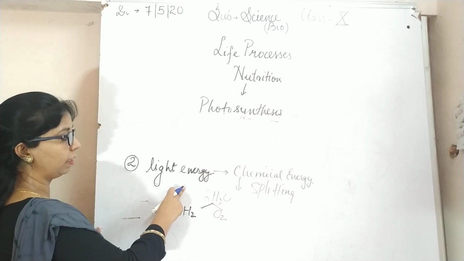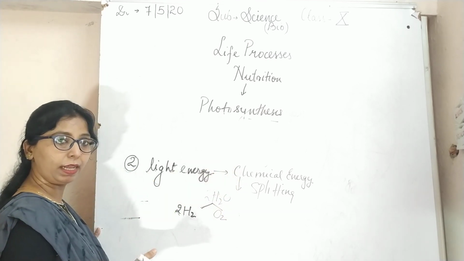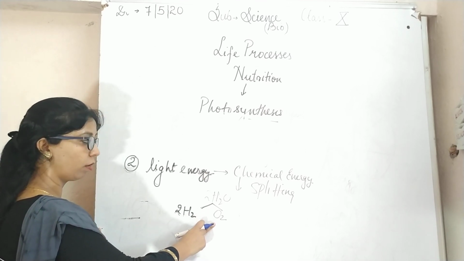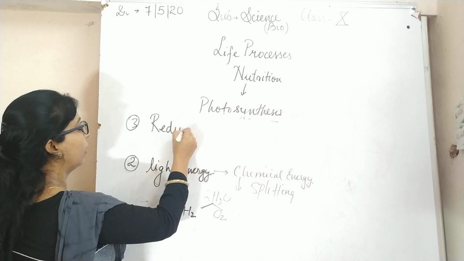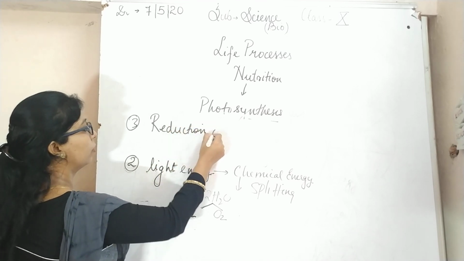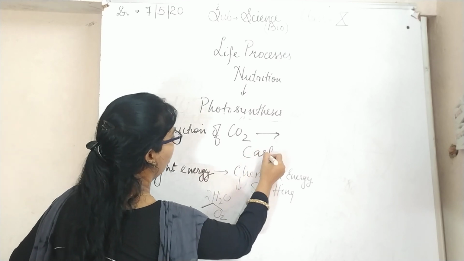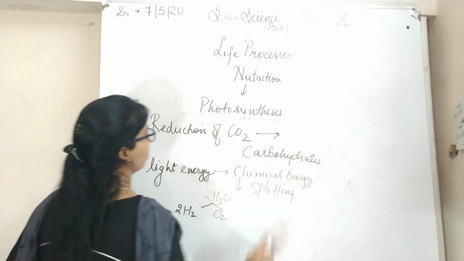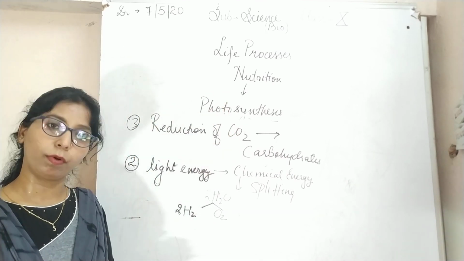So light energy is converted into chemical energy, which helps in the chemical reaction, that is splitting of water into hydrogen and oxygen. The third important step is the reduction of carbon dioxide into carbohydrate. These three steps take place during photosynthesis.